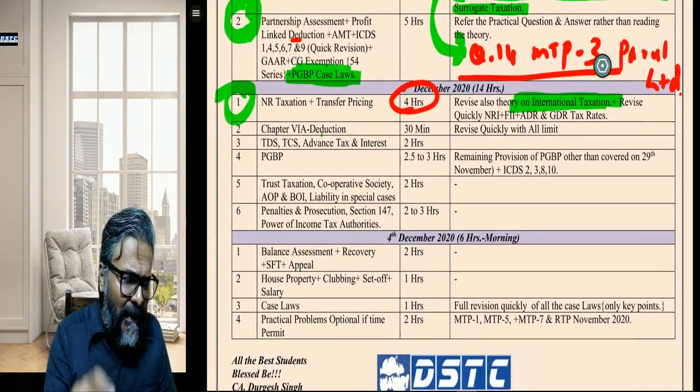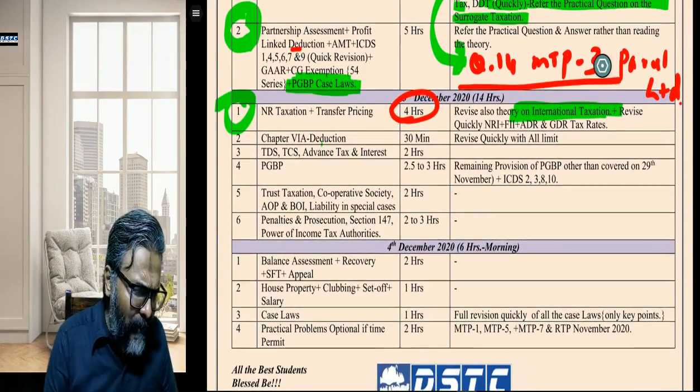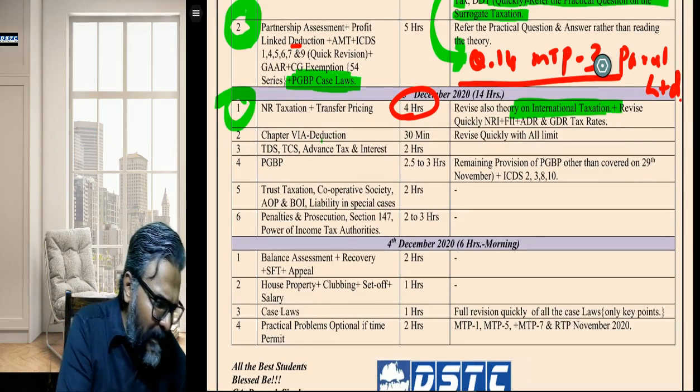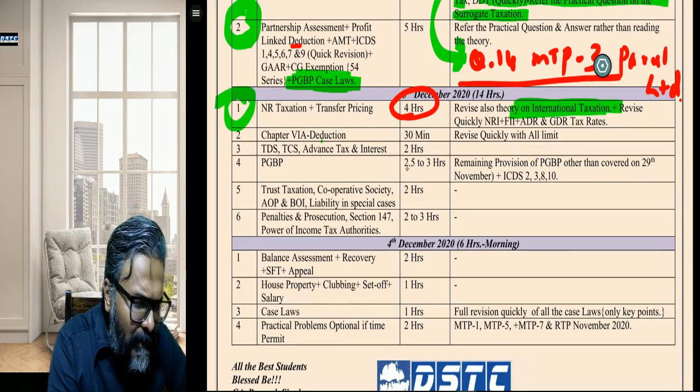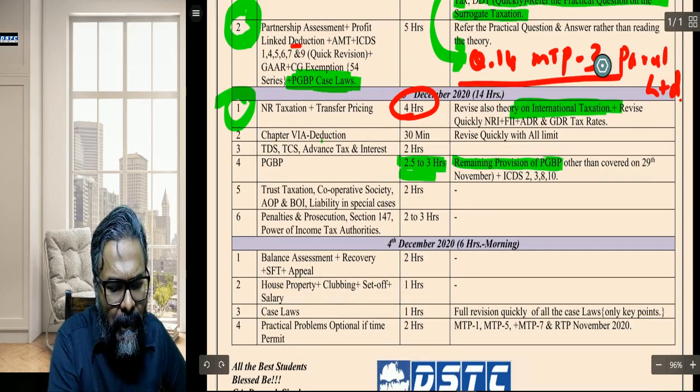TDS, TCS, advance tax and interest, 2 hours I have given on that particular day, which is the day before. So that 2 hours I have given for this particular revision. Thereafter, PGBP, students, you'll say again PGBP. This is 2.5 hours to 3 hours, and this is the remaining provisions of PGBP.